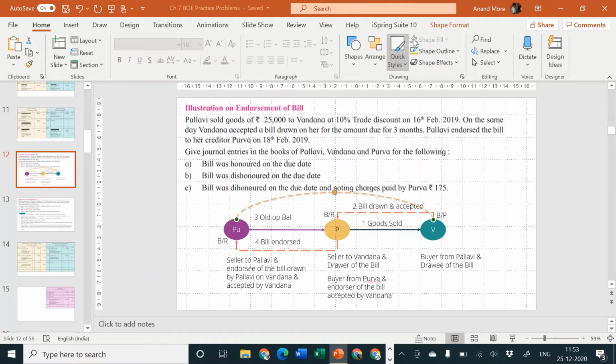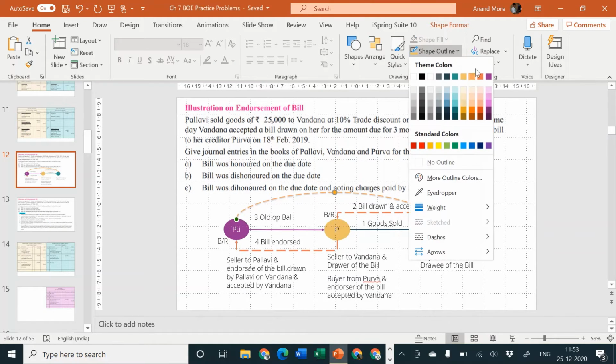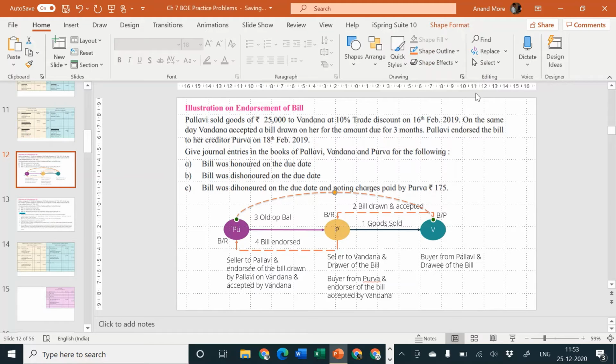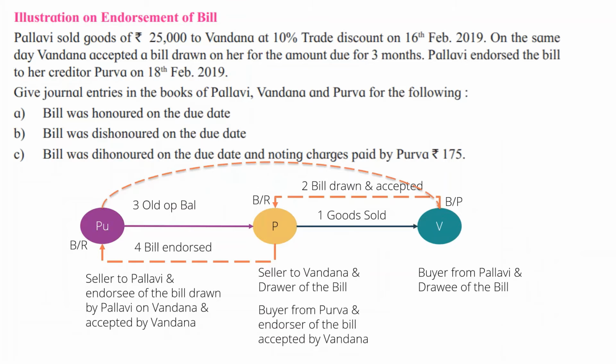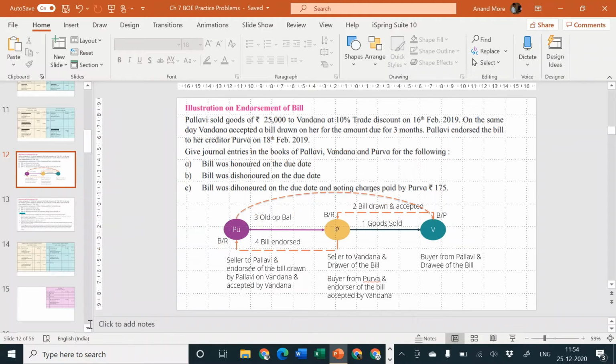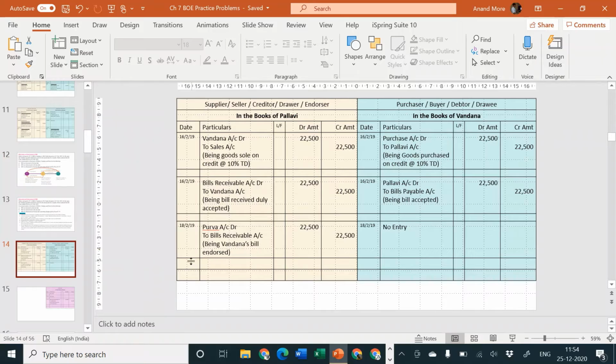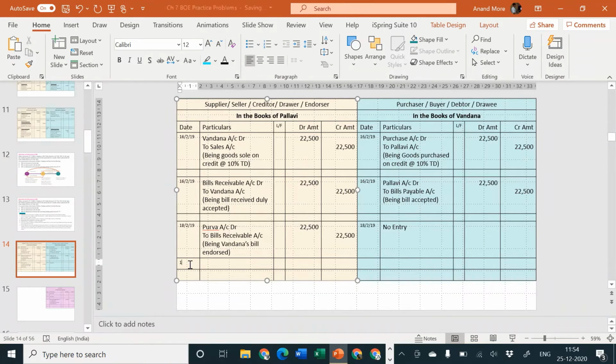So they have told that there are three different situations. Vandana is either honoring the bill, or Vandana is not honoring the bill, or Vandana is not honoring the bill and Purva is paying noting charges. These are the three different situations. So let me consider situation A, that is bill is honored on the due date. 19th of May 2019. Situation A.